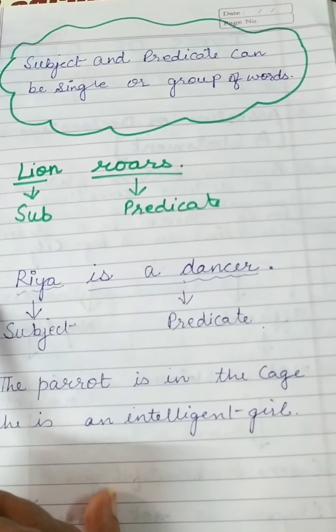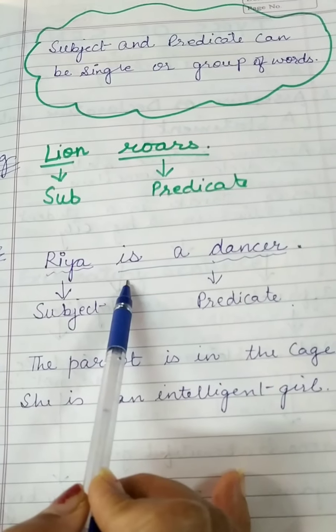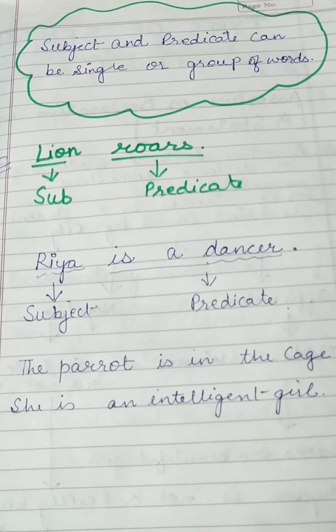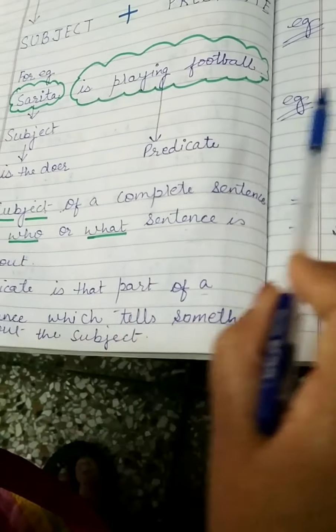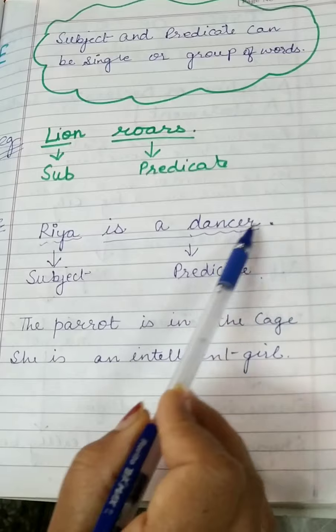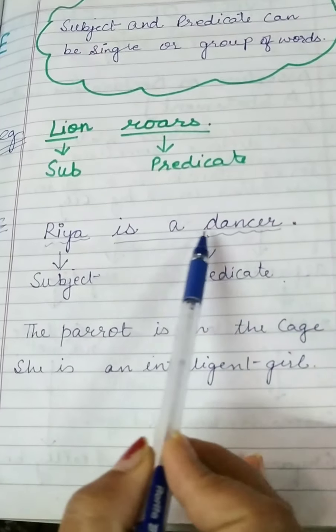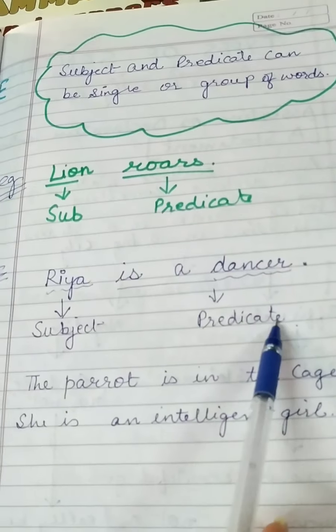If we take another example, Riya is a dancer. We just learned subject of a complete sentence is who. Who? Riya is a dancer. Who is Riya? Riya is a dancer. So over here Riya is subject and is a dancer is a predicate.